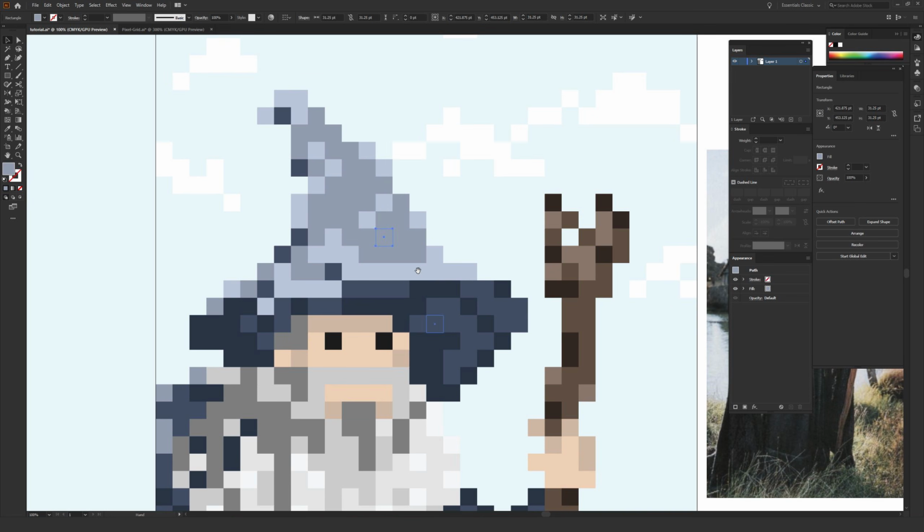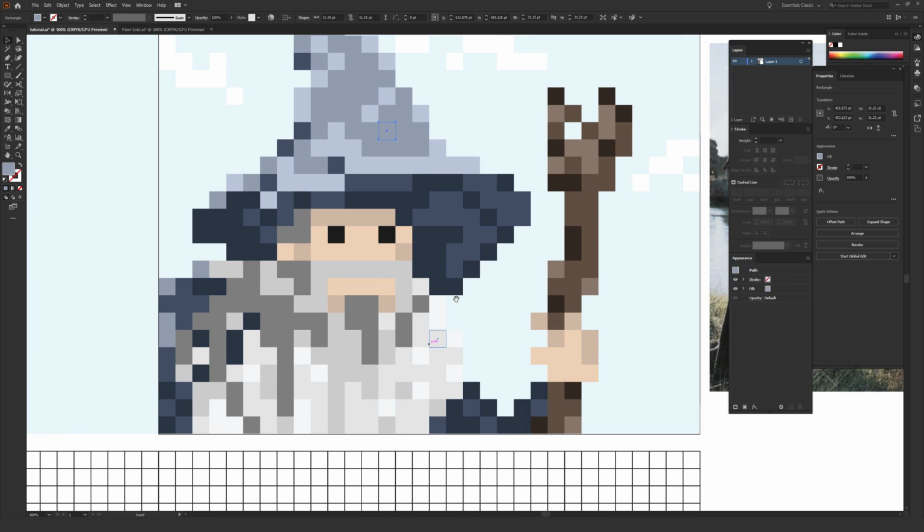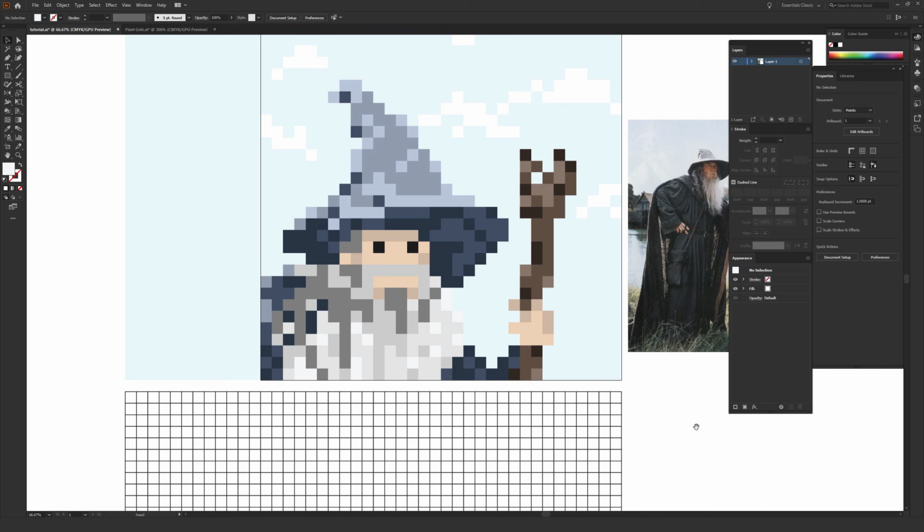So it's just about being pretty careful about the colors you select and trying to stick with fairly simple color palettes. I tend to work in threes most of the time for most of the things that I work on, whether it's pixel art or not. So in the beard, for example, we have this primary mid-tone gray. We have a darker gray, and then we have a lighter gray for that. And then I actually have a fourth one, which was a highlight of the gray, which is almost white, but not quite. So that was what I was thinking there in terms of coloration.